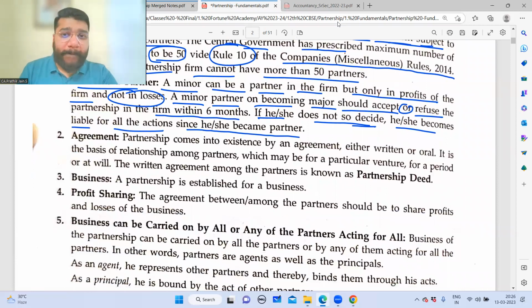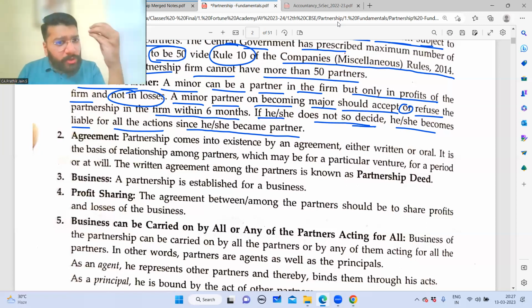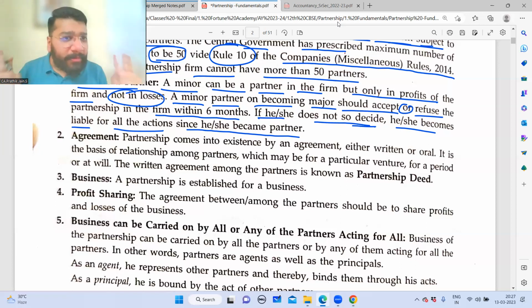So after a minor partner becomes a major after 18 years, at that time the partner has to share the profits and losses of the company, right? Yes, the moment he becomes a major, he becomes a partner of the organization if he does not refuse within 6 months. By that virtue, whatever rules and regulations are applicable for all the partners will apply to him also. Profits and losses will be shared in the same ratio agreed by the other partners. If any liability or loss comes in, he will bear it also. Everything will be as for a normal partner.